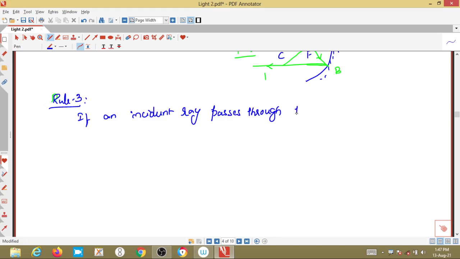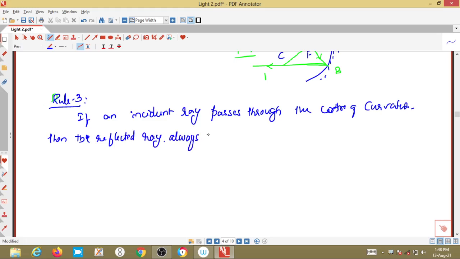What about the reflected ray? The reflected ray always follows the same path as the incident ray.